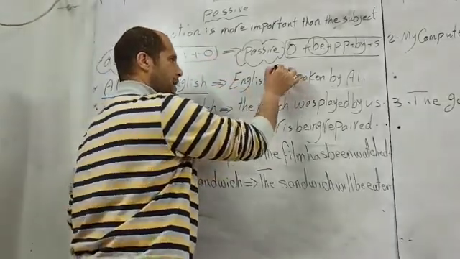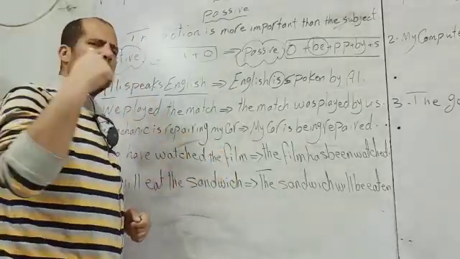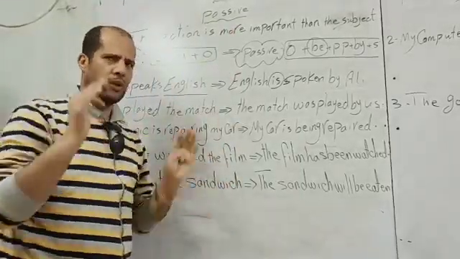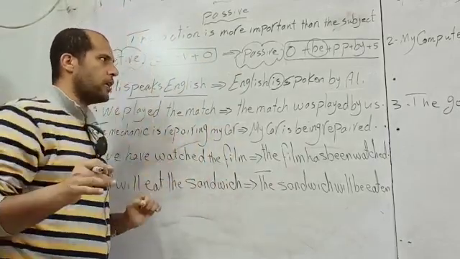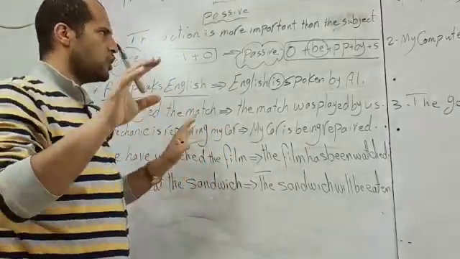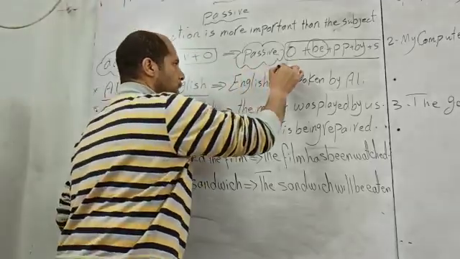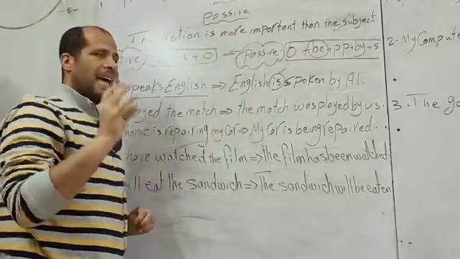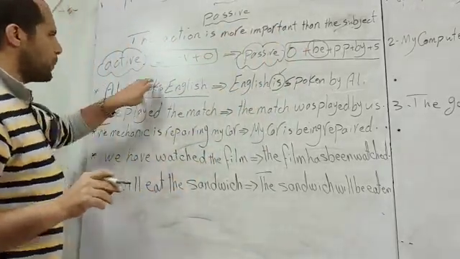English is spoken by Ali. And it is not important to mention Ali. It doesn't matter who speaks English. The most important thing is to say that English is spoken. Here verb to be is in the form of am, is, are, because the tense is present simple.